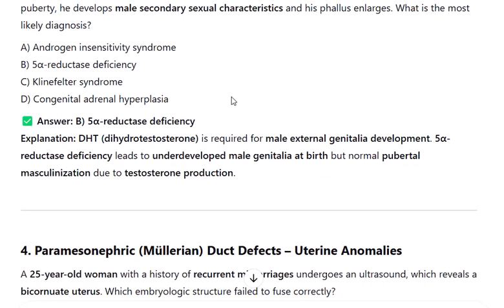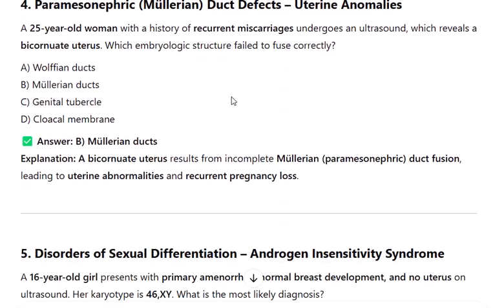A 25-year-old woman with a history of recurrent miscarriages undergoes an ultrasound, which reveals a bicornuate uterus. Which embryologic structure failed to fuse correctly? A. Wolffian ducts. B. Müllerian ducts. C. Genital tubercle. D. Cloacal membrane. Answer: B. Explanation: a bicornuate uterus results from incomplete Müllerian, paramesonephric, duct fusion, leading to uterine abnormalities and recurrent pregnancy loss. Number 5. Disorders of sexual differentiation.